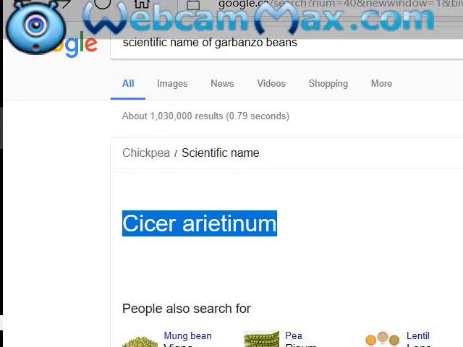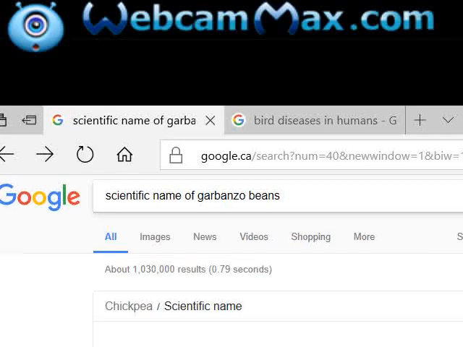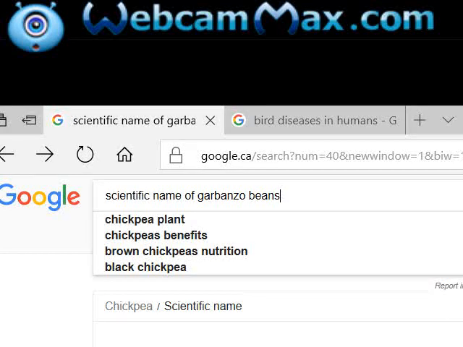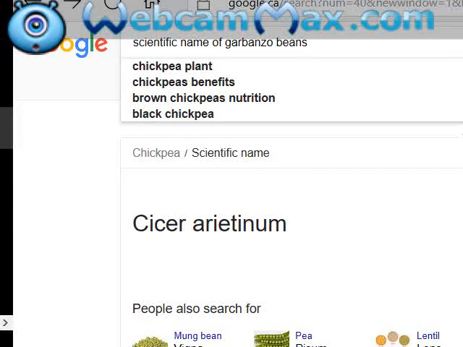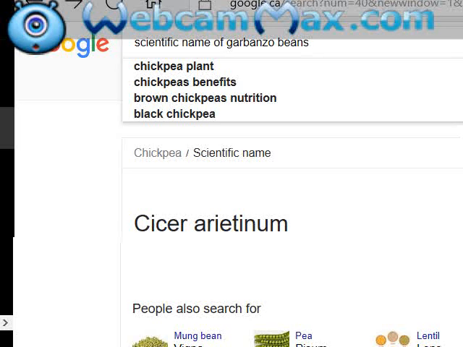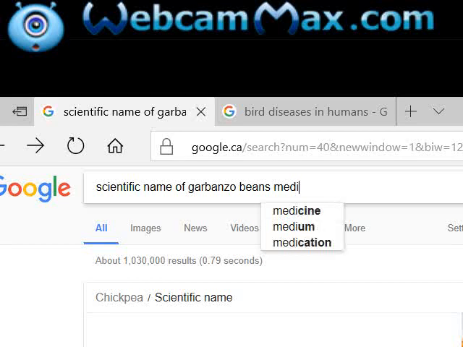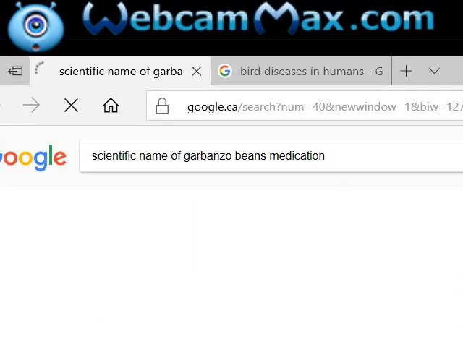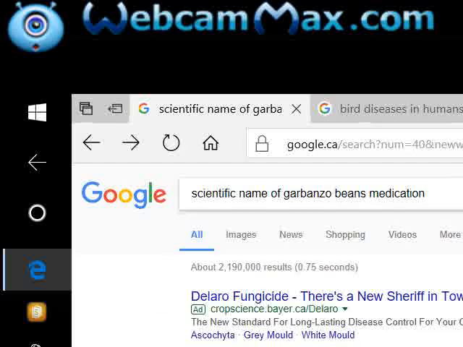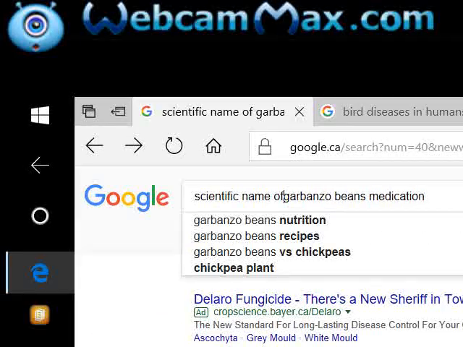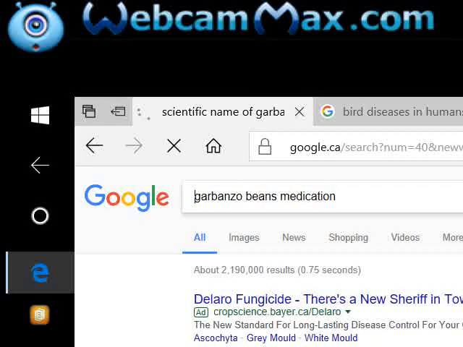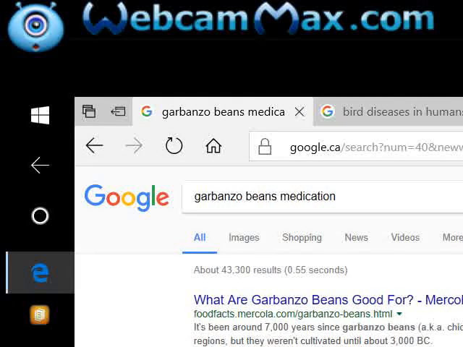So they have called so many medications. Garbanzo scientific name, I will show you. Garbanzo medicine, medication, I will show you. If you have the scientific name already they have put in, I never know, but I will check for you.